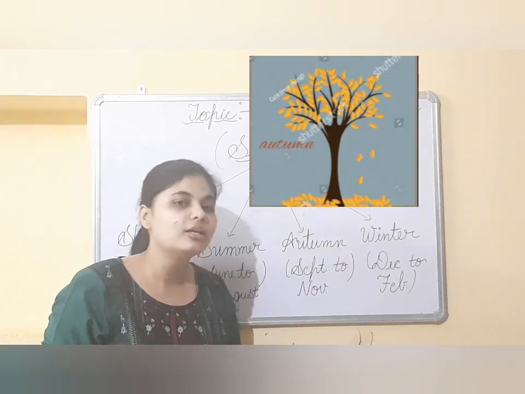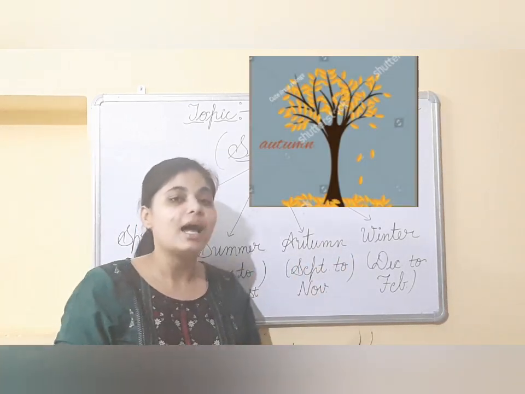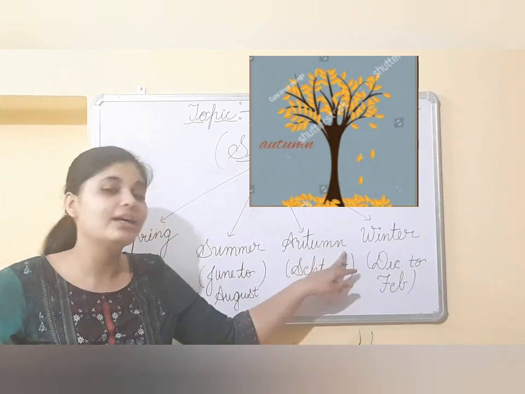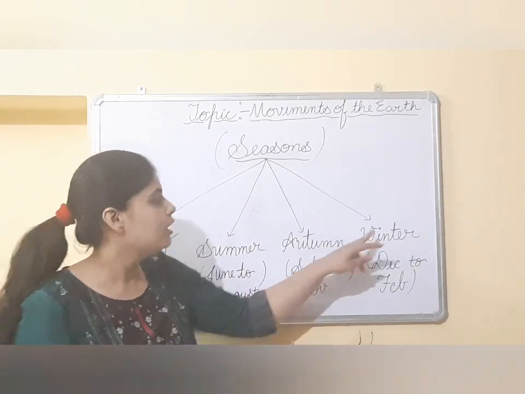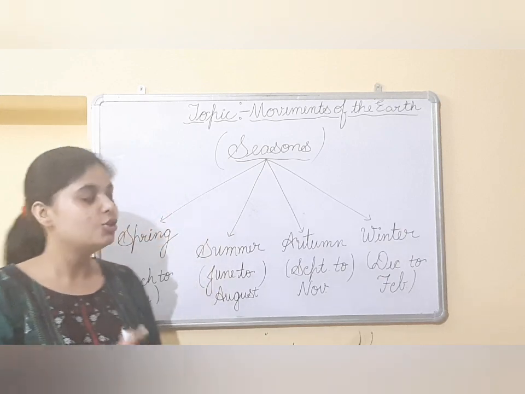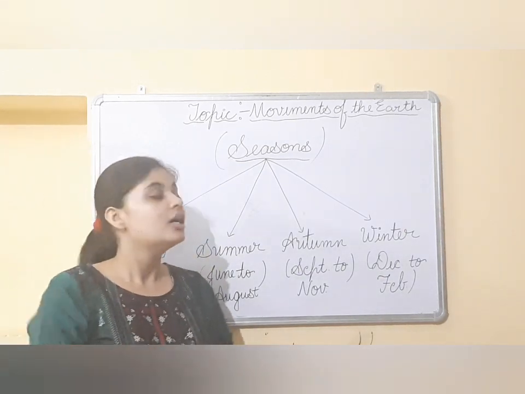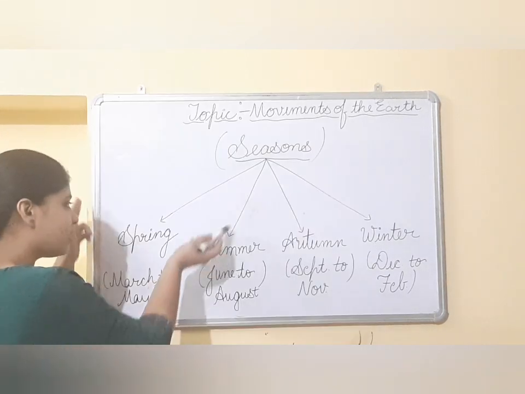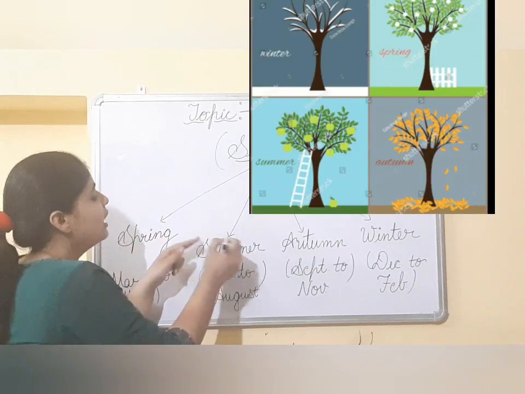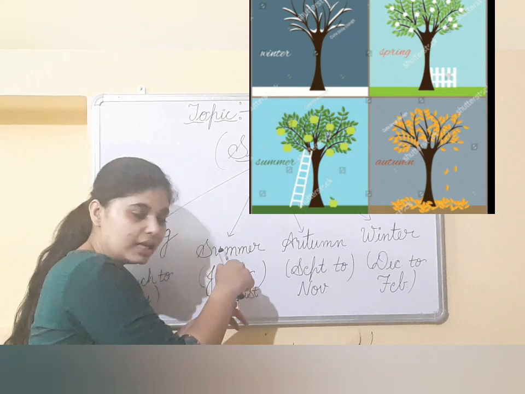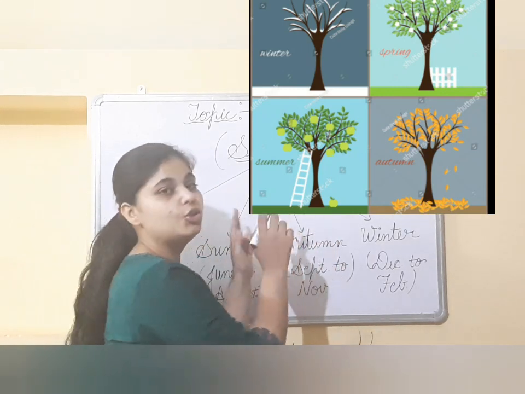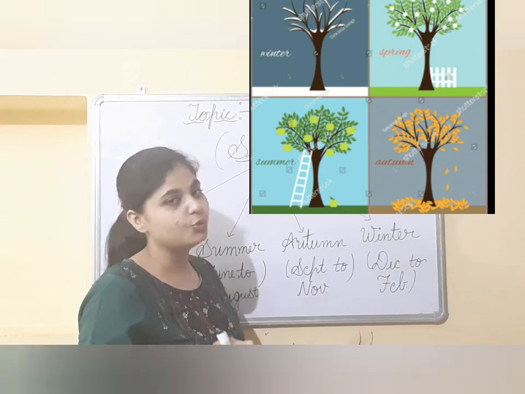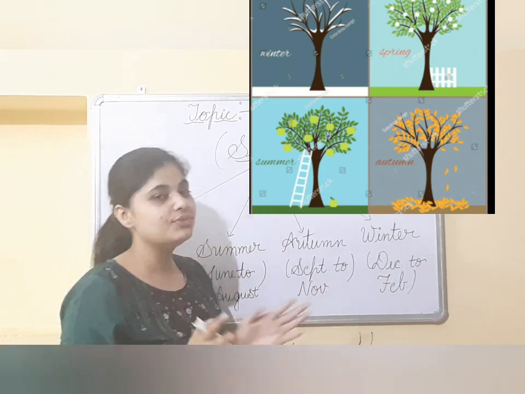But during the autumn season, you will notice that the trees start shedding their leaves. They will shed their leaves during the autumn season. But during the winter season, you will notice that the tree will look empty without any leaves. So flowers will come during spring, you will see thick green leaves in summer, trees shedding their leaves in autumn, and no leaves on the trees in winter.